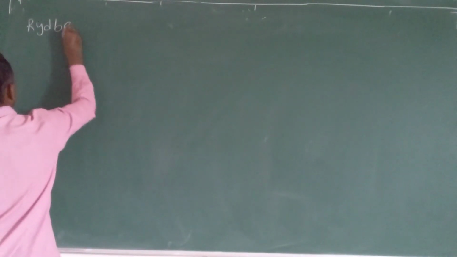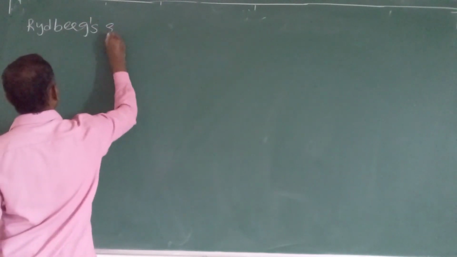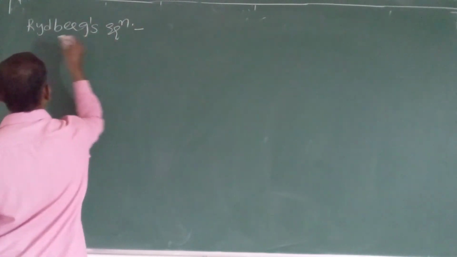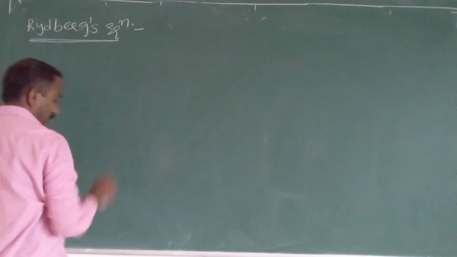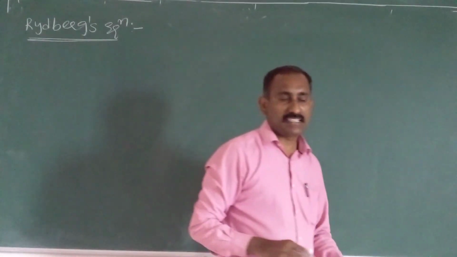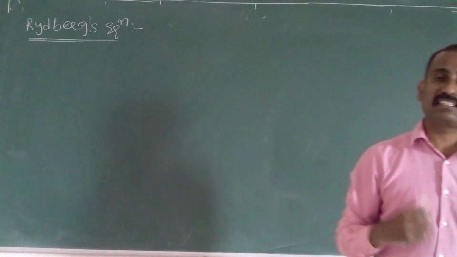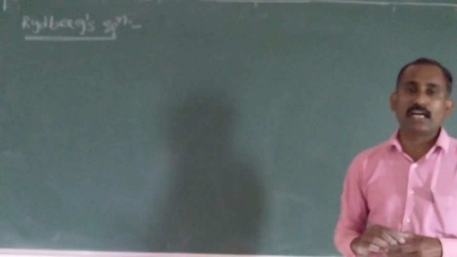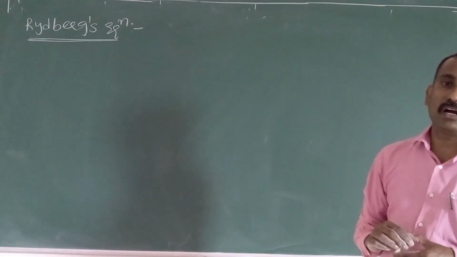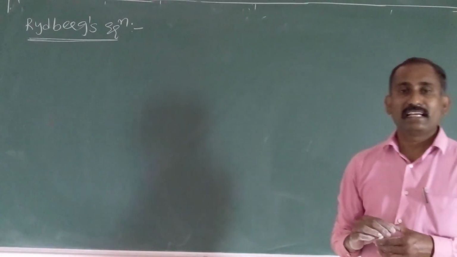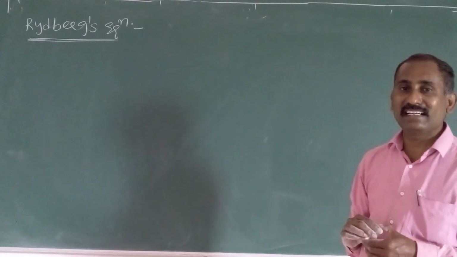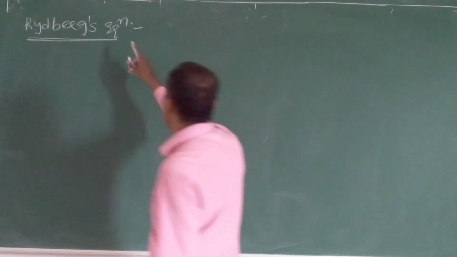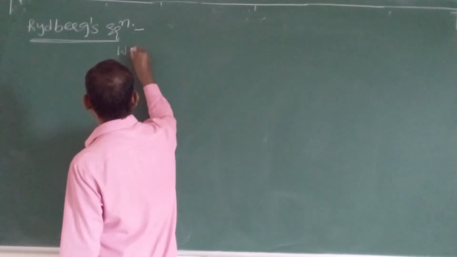Next, Rydberg's equation. This is very important. What is the use of Rydberg's equation? With the help of Rydberg's equation, we can calculate the wave number or wavelength of any spectral line in any series.